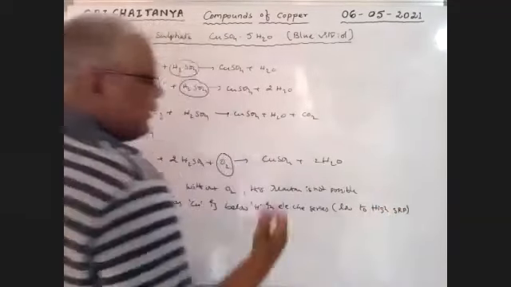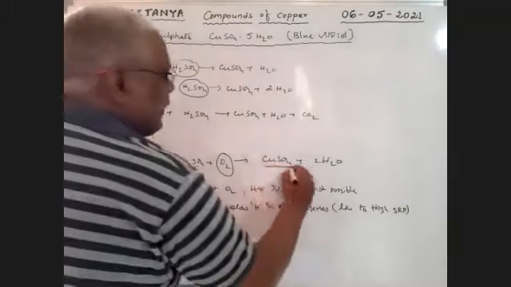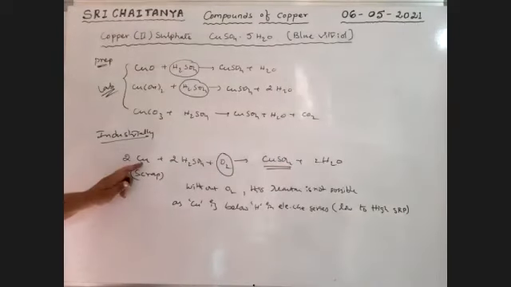There, copper is below hydrogen. That's why without oxygen this reaction is not possible, and in the presence of oxygen, industrially, CuSO4 is prepared like this. The waste scrap copper is converted into CuSO4.